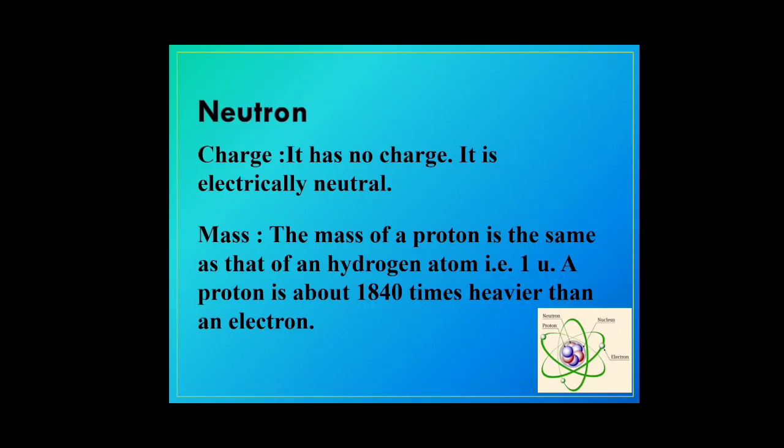The next particle is the neutron. A neutron has no charge, it is electrically neutral. Electrons are negatively charged, protons are positively charged, and here we have one more particle that has no charge, that is electrically neutral, and it's the neutron. The mass of a neutron is the same as that of a proton, so it's also taken as 1 unit, or as that of a hydrogen atom. So the protons and neutrons are of more or less the same size, but the electron is negligible in mass or in size.